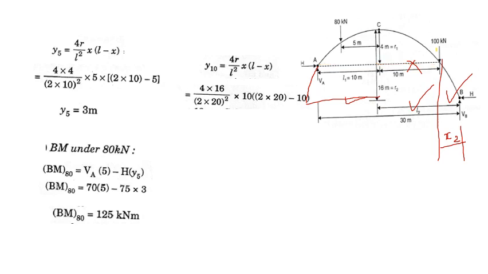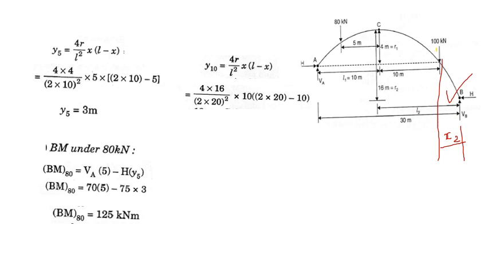So we have found out the Y under the 100 kilonewton load. What is the next step? Next step is to find out the bending moment. What are the forces producing the bending moment?